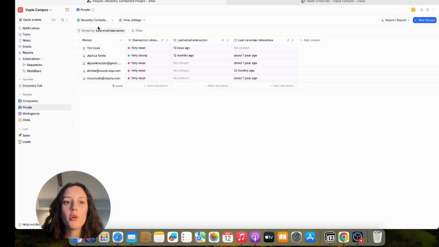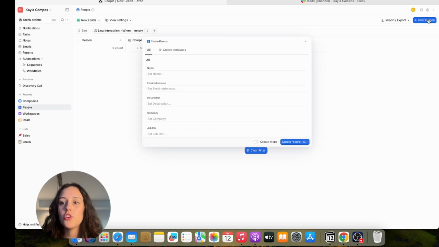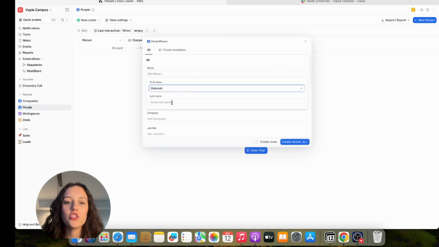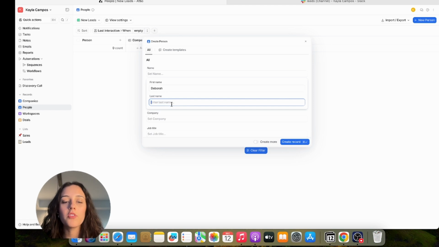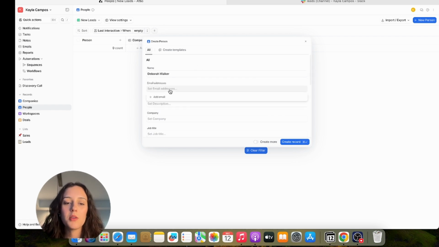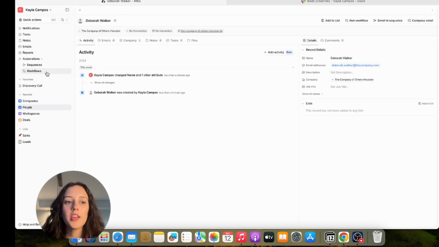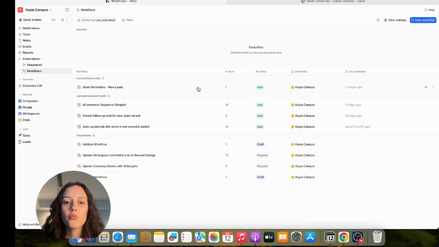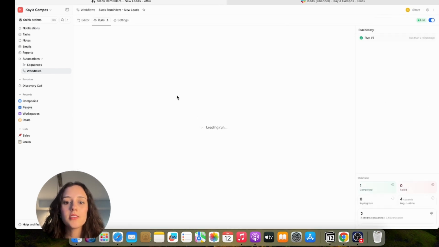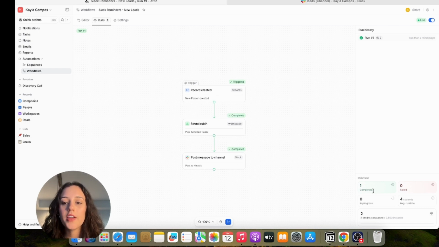Okay, great. And now as a test, I'm going to create a new lead. So new person. And of course, you can do this via CSV if you have a larger number of leads or if you have an automated way of syncing your leads into Attio. That will work in this scenario as well, but just for the sake of this example, I'm creating a manual lead. Create record. Okay, great. So I can just go into workflows now and see if this has ran, and it has. Looks like it worked. It has not failed, completed.